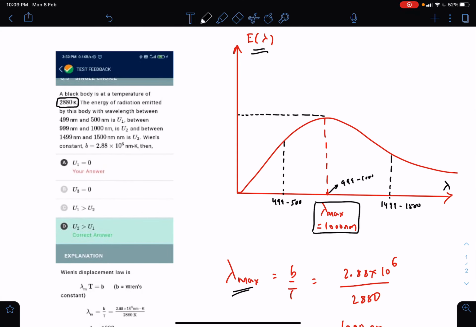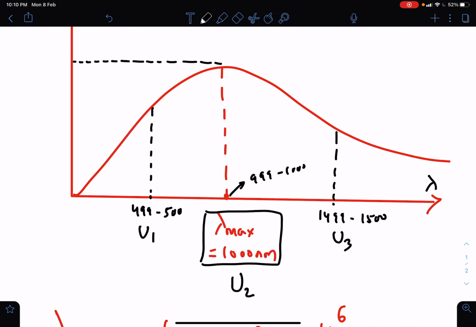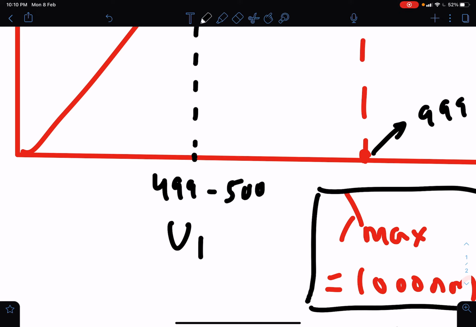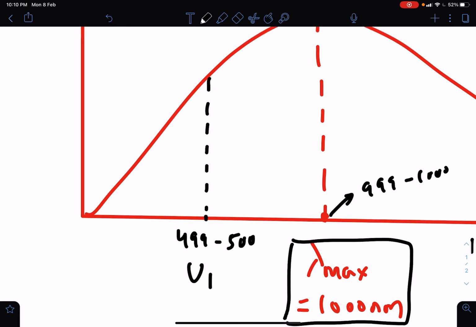corresponding to this, the energy emitted per unit area, per unit time, per unit wavelength interval, how much is that? It is u2. Similarly, here there is u1 and u3. So it is the energy emitted per unit area from its surface per unit time per unit wavelength interval. The wavelength interval taken in all three cases is 1 nanometer only. So if you take a 1 nanometer wavelength interval near 499 or near 500 nanometer wavelength, there is some energy associated, and that energy associated is u1.